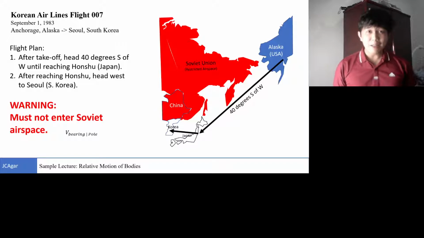However, there's a disclaimer, or rather a warning. The commercial aircraft must not enter Soviet airspace, or else they would be shot down. It's the middle of the Cold War, so tensions are rising between the US and the Soviet Union. They're trying to provoke each other, but not totally escalating into a war.